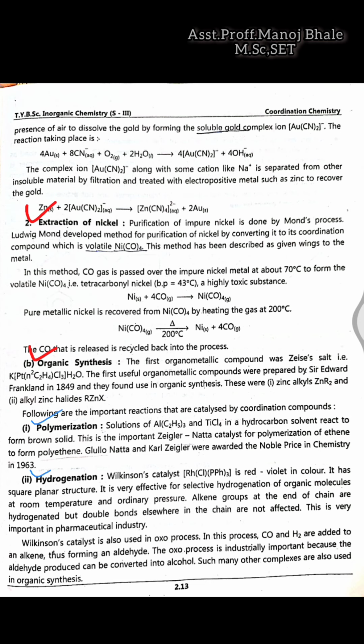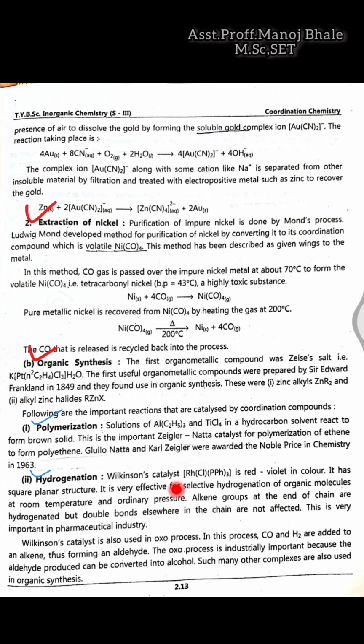Second, hydrogenation. Already I have discussed here organometallic coordination compounds. These are used for different reactions. The first one we are seeing there is polymerization. Second, that is the hydrogenation reaction.